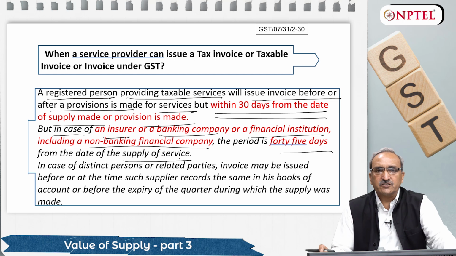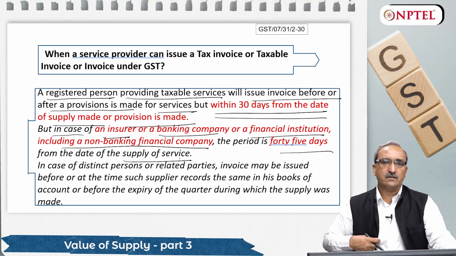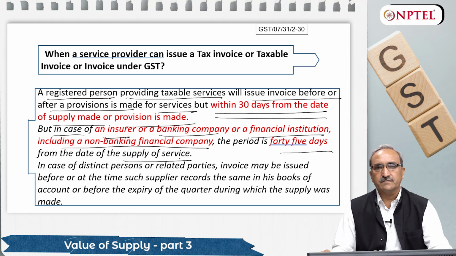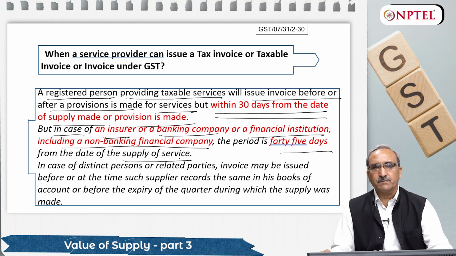So if any banker has charged for any demand draft to its consumer, he is charging some commission on that. That commission is subject to GST. So this bank is supposed to issue invoice to his customer.